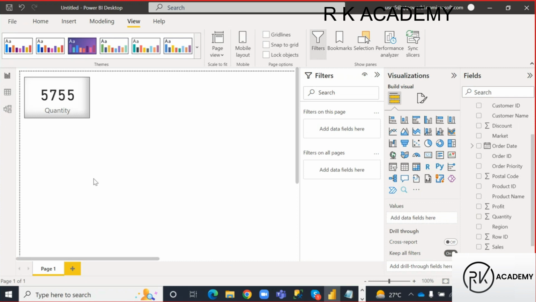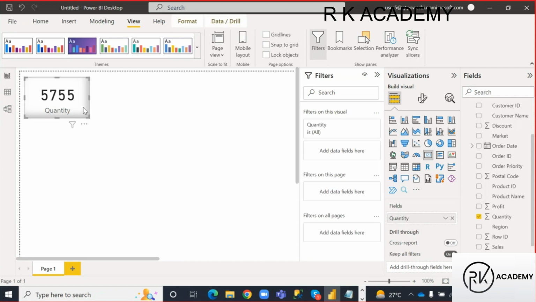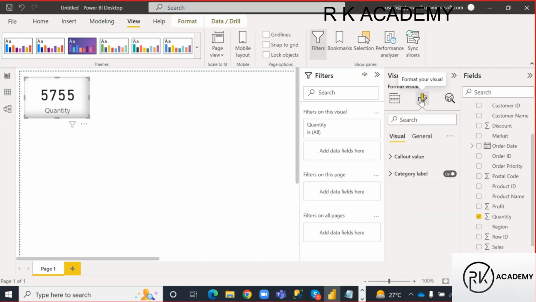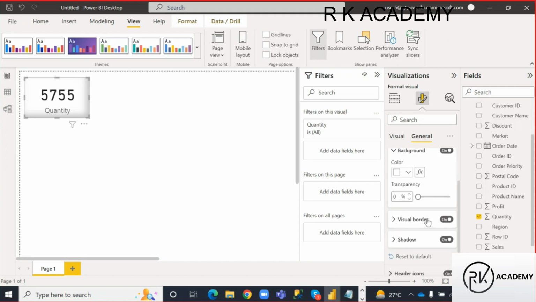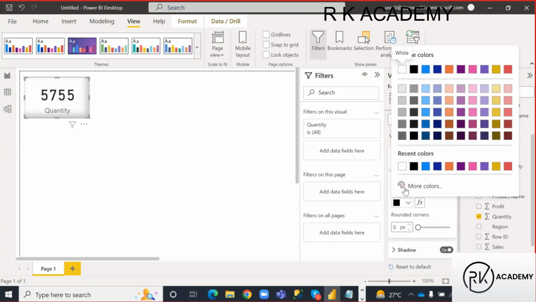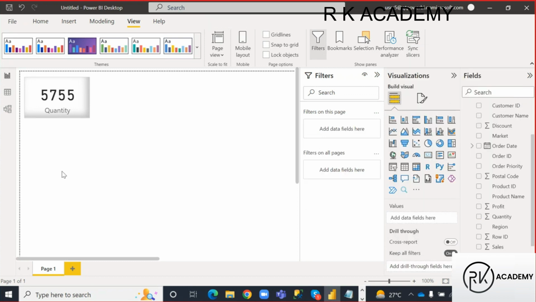I want to see that in a light color border, guys. How can I see that? Again, select that visual, go to the formatting options, go to the general section. Under effects, visual border, just click on this expand option. Color is thick color, right? Instead of thick color, let me take light color. So like this I can see. All right, is it clear, guys?